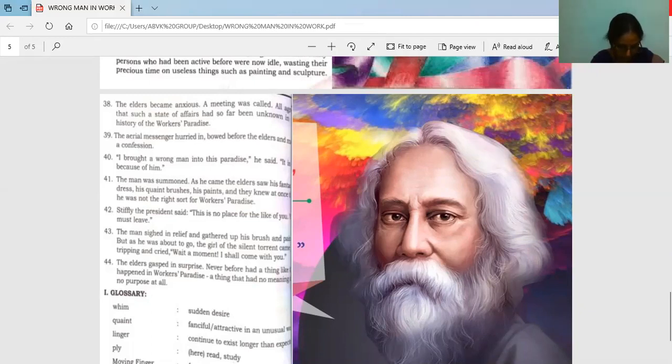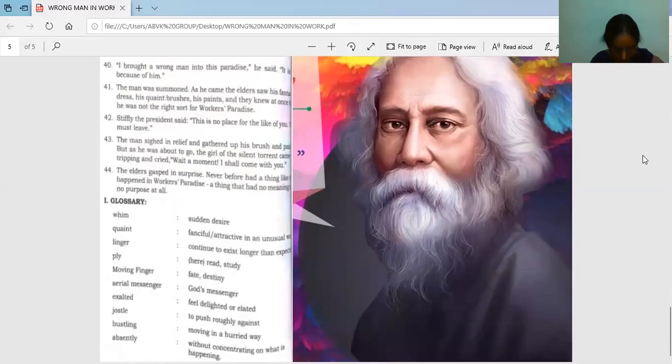So even then, the author perceives the man as an idler. So how is it that our hero is shown as an idler? And he calls the other place paradise in an ironic manner. Tagore is of the opinion that human beings need to have some recreation. If you always work, then you should have some recreation. The people should have some recreation after working for some time. In this simple and humorous narrative, he very subtly attacks the people in the workers' paradise whose obsession is work.